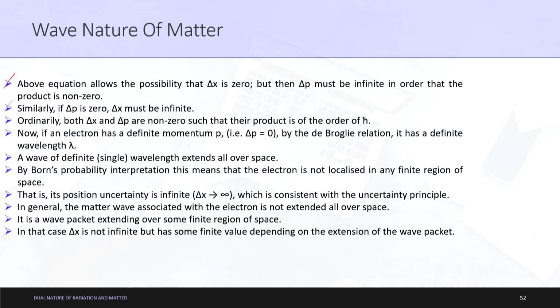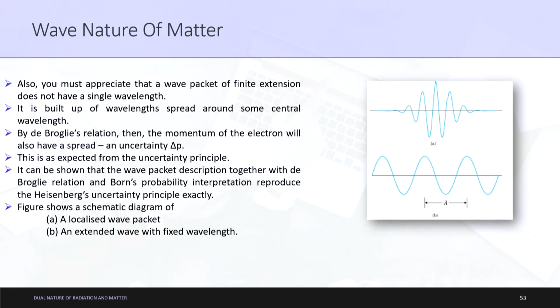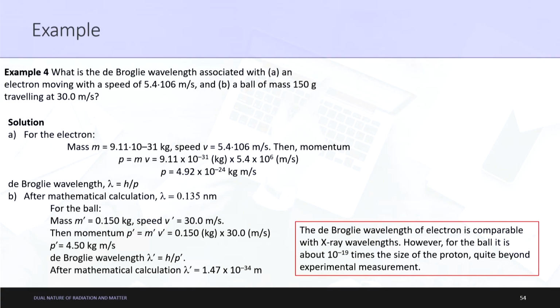Let me stop it here only. I will try to make you understand the typical parts of Heisenberg's uncertainty principle, and then we will go on to some of the problems for the same. So, let me stop it here only.